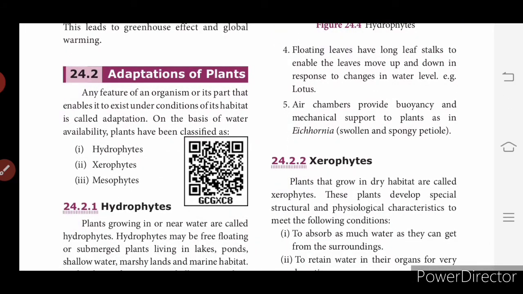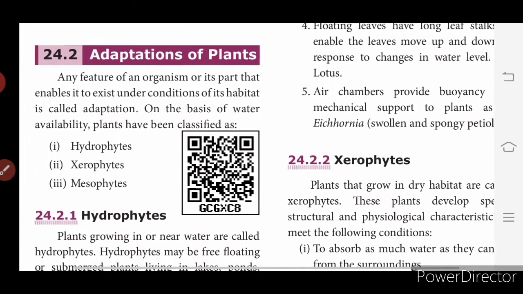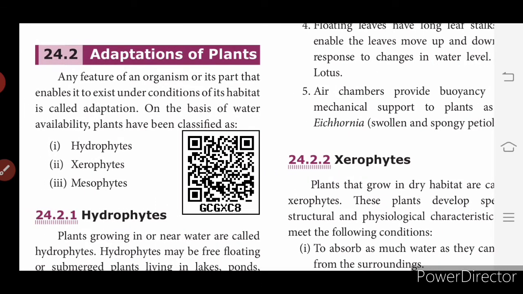Adaptation is any feature of an organism or its part that enables it to exist under the conditions of its habitat. Habitat means living place. When we change ourselves to live in a particular place, that is called adaptation.